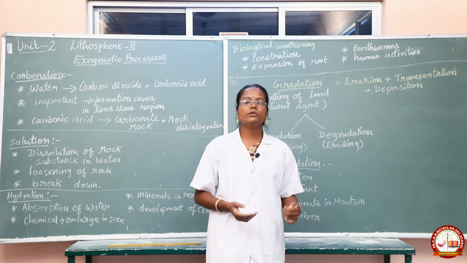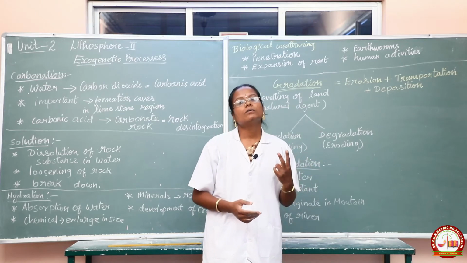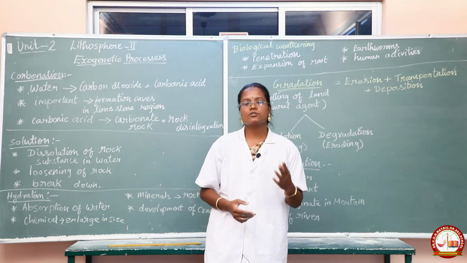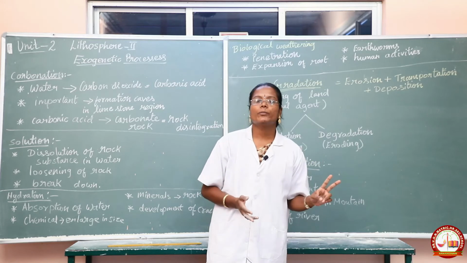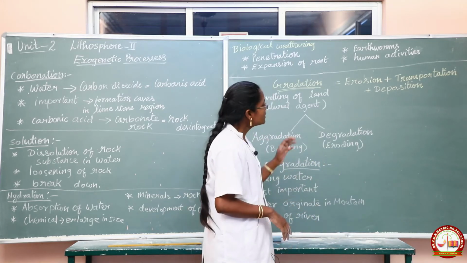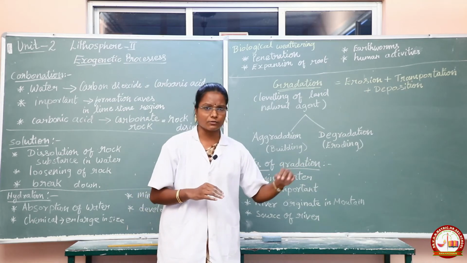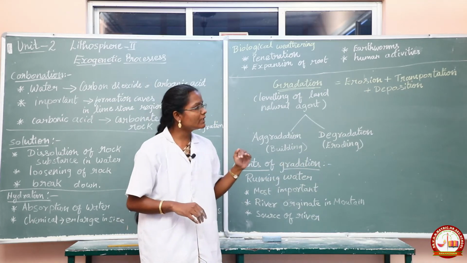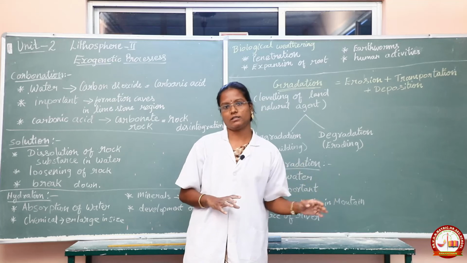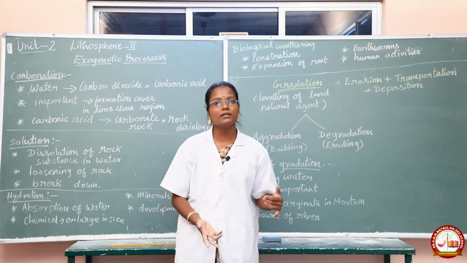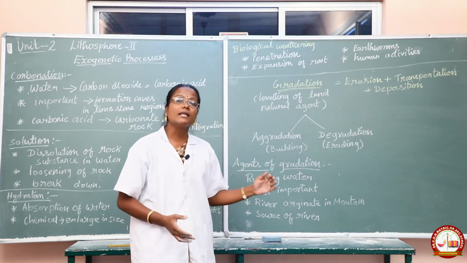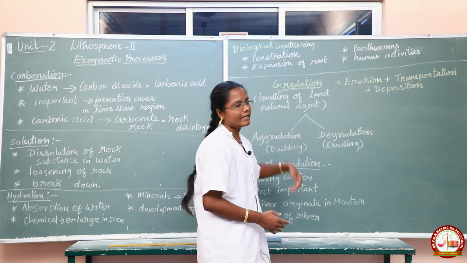Now we are moving to the second topic of the exogenetic process, gradation. So what is meant by gradation first? The leveling of the land surface due to natural agents. We are not making any changes; naturally it has been changed. That is called gradation.